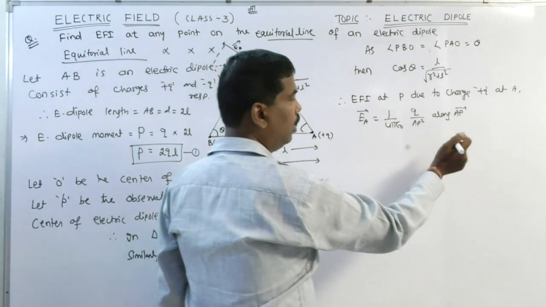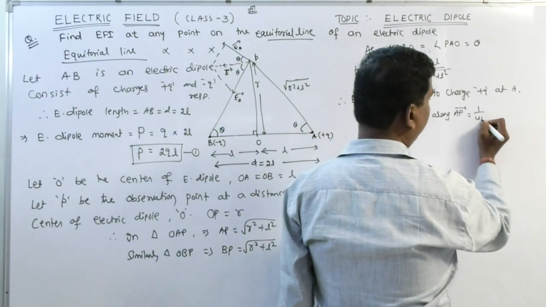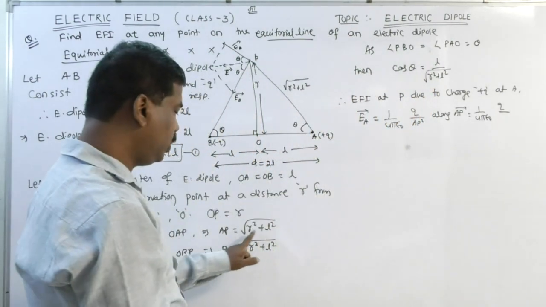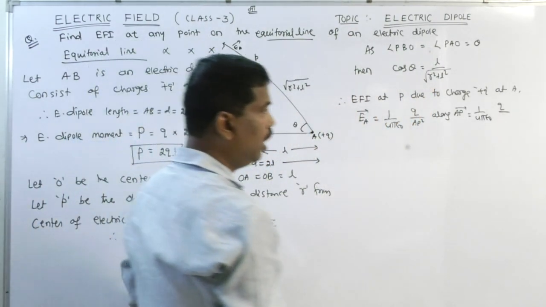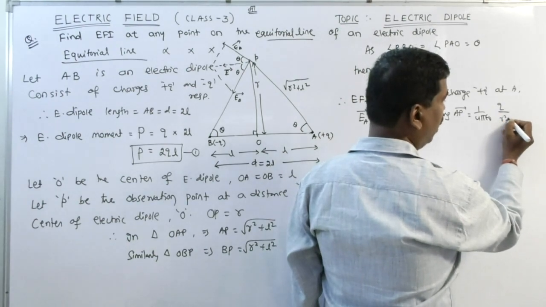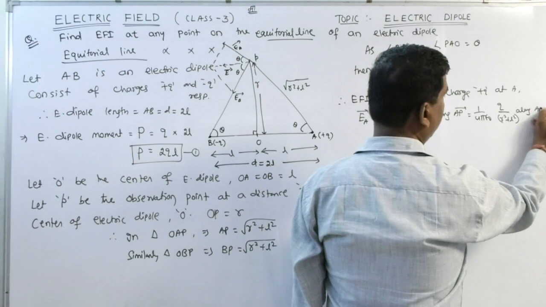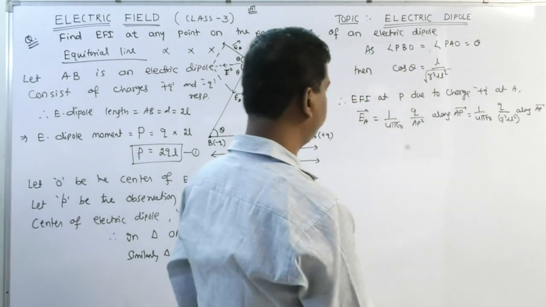Or I can write 1 by 4 pi epsilon 0 Q. Listen to me, AP is equal to root over R square plus L square. AP square means R square plus L square, the root over will be eliminated, along AP vector.